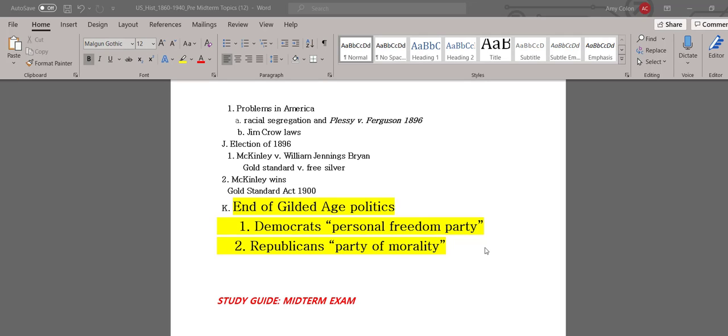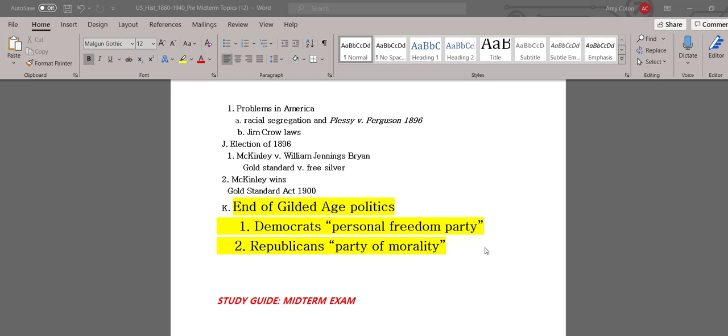That issue really started to divide the Democratic and Republican parties. And those two parties have really never come back together since. They've been very different parties ever since the Gilded Age. Now, McKinley won the election. The gold standard idea won out. And at the end of the Gilded Age, the U.S. is left with two parties that are becoming very different.